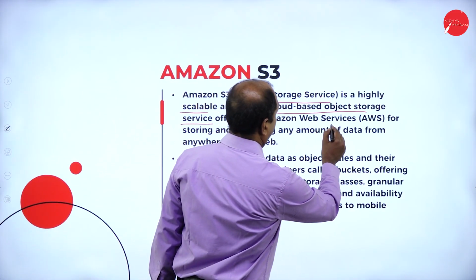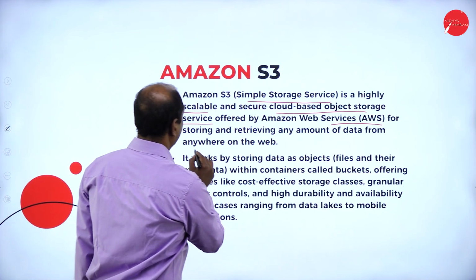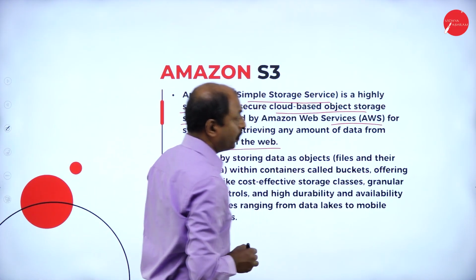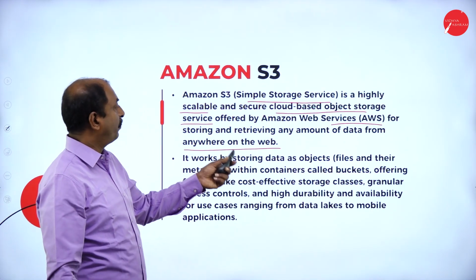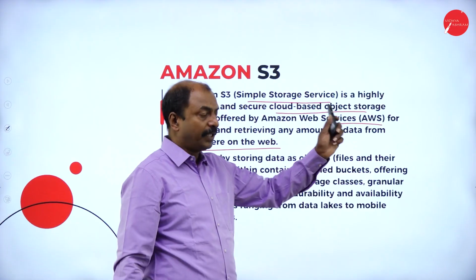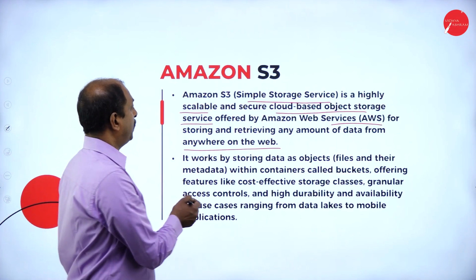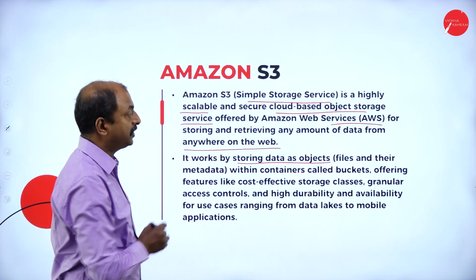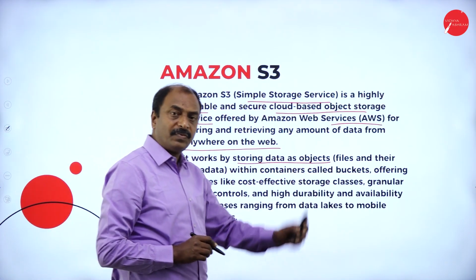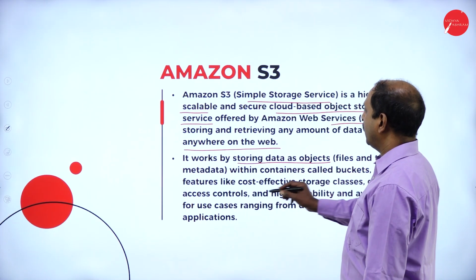It is offered by AWS for storing and retrieving any amount of data from anywhere on the web. So it is possible to retrieve any type of information from anywhere through S3. It works by storing data as objects, as I told you a few minutes back, files and their metadata.